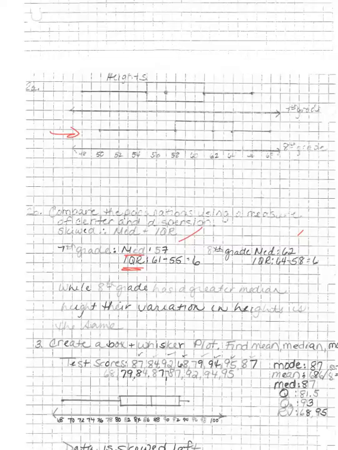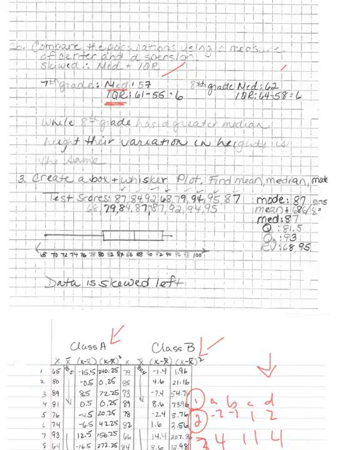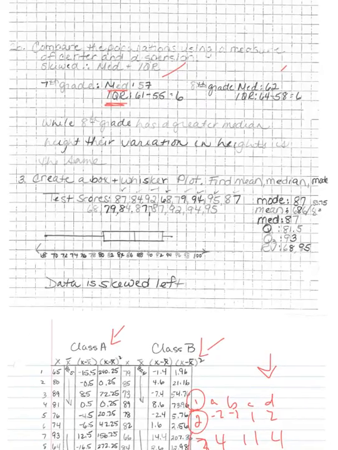The next piece that we had was creating a box and whisker plot. So remember, we need our 5-number summary for that, which would be your median, your first quartile, third quartile, and your range values. So that's your 5-piece summary. And then we find those, so we list them in order. We get our median value of 87 because our median is found right here. Our first quartile value we get in here of 81.5, so it's the median of that. Third quartile value we get in here, it's the median, so 93. And range values are the highest value and the lowest value.